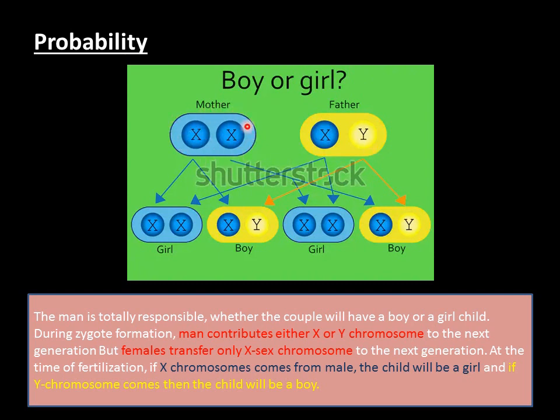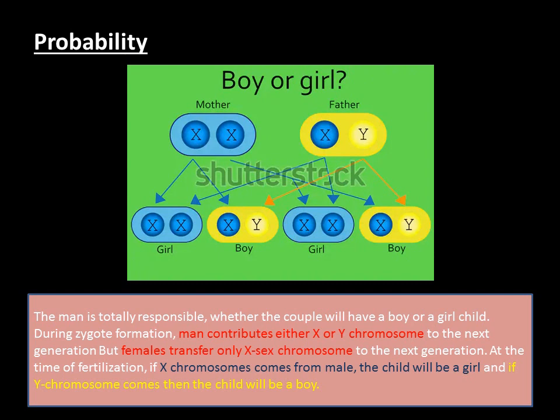If it fertilizes the ova having X chromosome, it will be a boy. But if the sperm having X chromosome fertilizes the ova of the mother, it will be a girl. So it is a 50-50% chance. So the man is totally responsible whether the couple will have a boy or a girl.